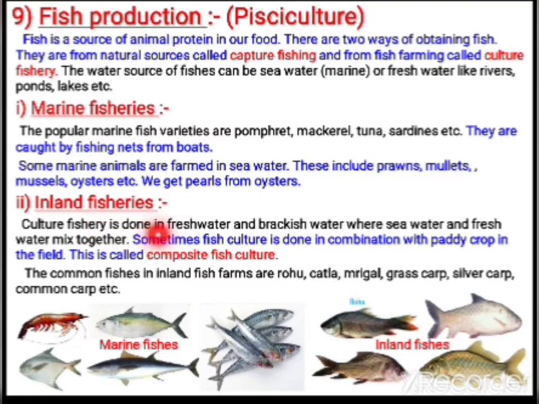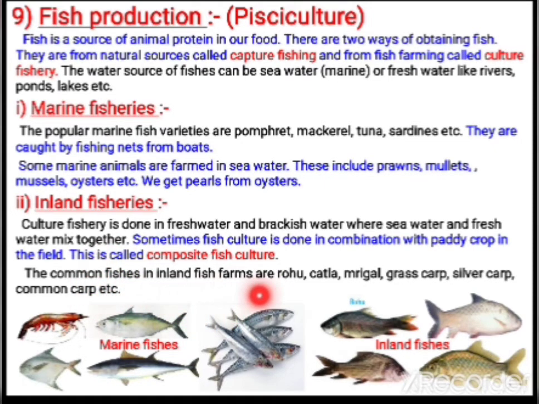Next is inland fisheries. The culture fishery is done in fresh water and brackish water. So what is brackish water? Where the sea water and the fresh water mix together. There also the fishes can be grown. Sometimes the fish culture is done in combination with paddy crop in the field also. That you call composite fish culture. So like that the fishes can be grown in inland fisheries.